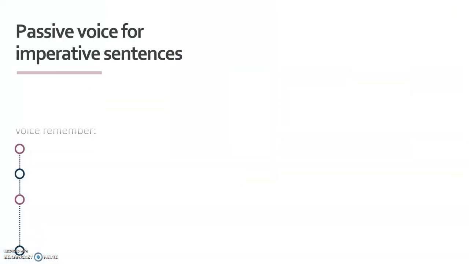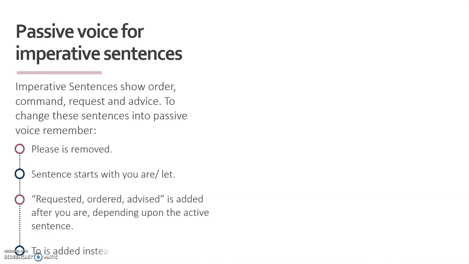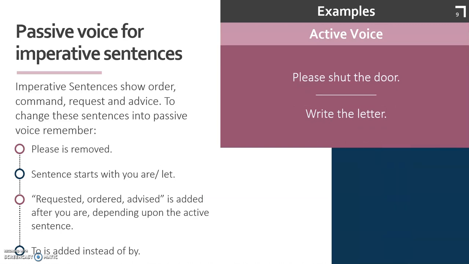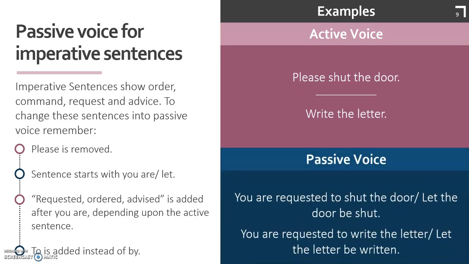Now let's talk about imperative sentences. Imperative sentences show order, command, request, and advice. To change these sentences into passive voice, remember, please is removed. If you have please in your sentence, we need to remove it. The sentence always starts with you are or let. There are two ways. We will talk about it with the examples. But remember, you are or let is used when we start a sentence.